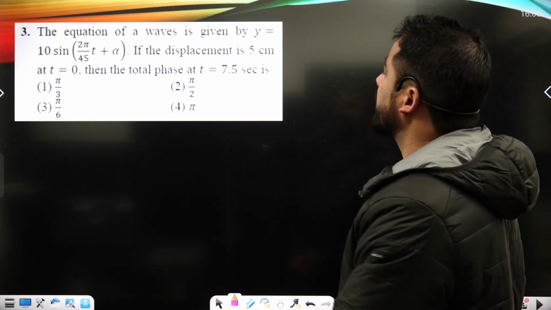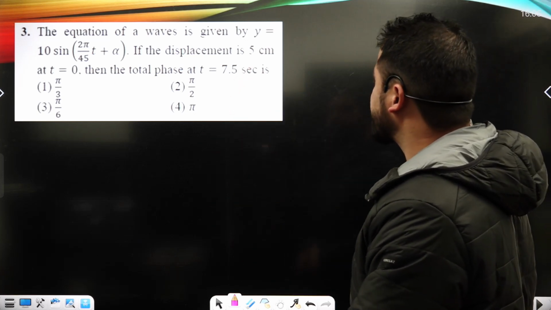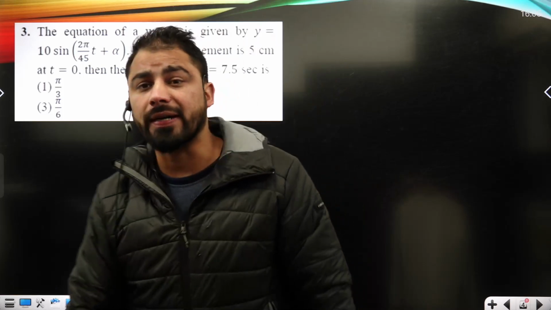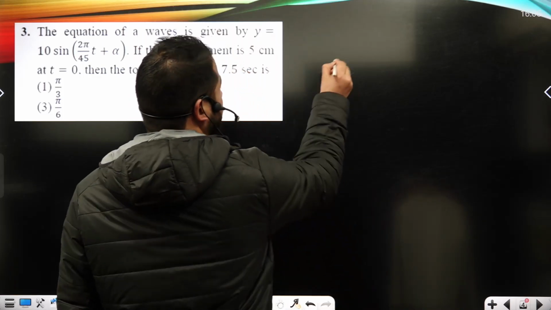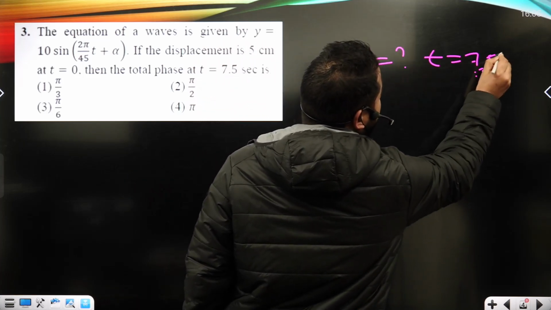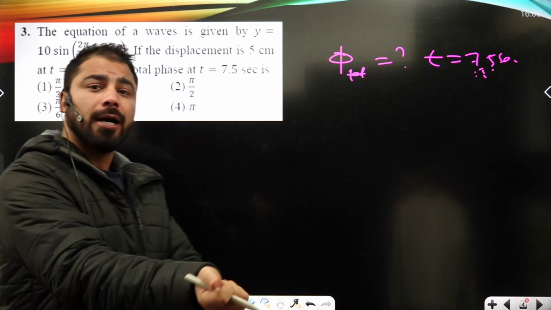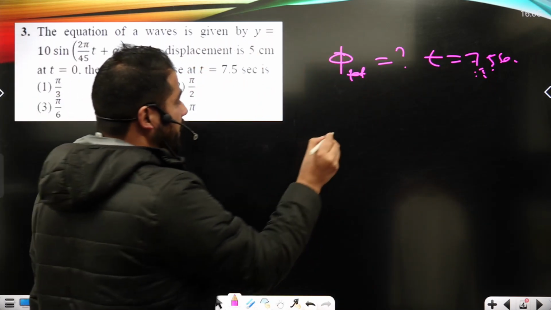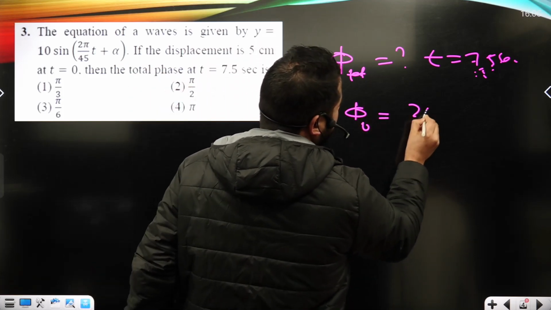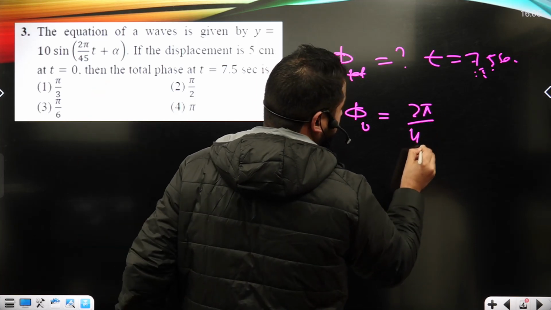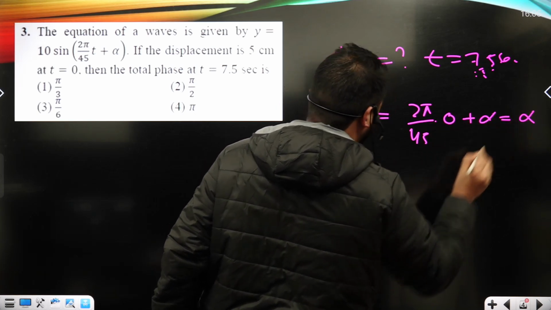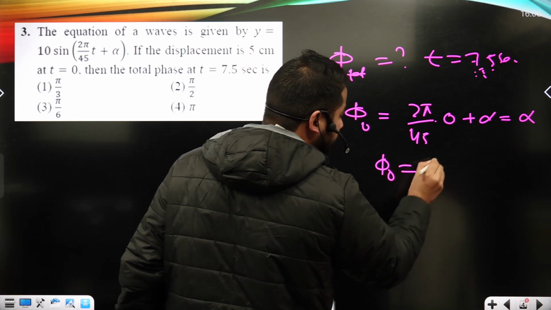And the equation of wave is given for the displacement. If the displacement is 5 centimeter at t equal to 0, then what is the total phase at t equal to 7.5 seconds? Basically, we are asked to calculate the total phase, phi total, of the particle at the time 7.5 seconds. How exactly can we do a question of this type? Just have a look here. The initial phase I can represent by phi naught. From the given equation, it is 2 pi upon 45 times 0 plus alpha, so the initial phase of the particle is alpha.